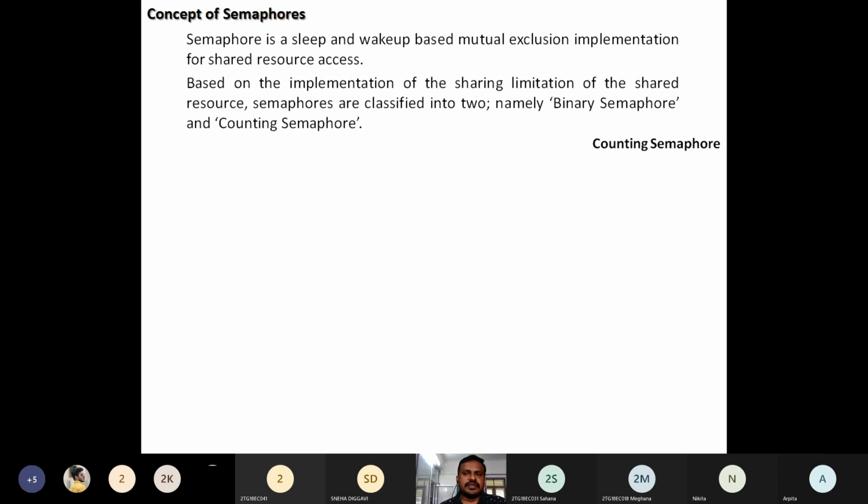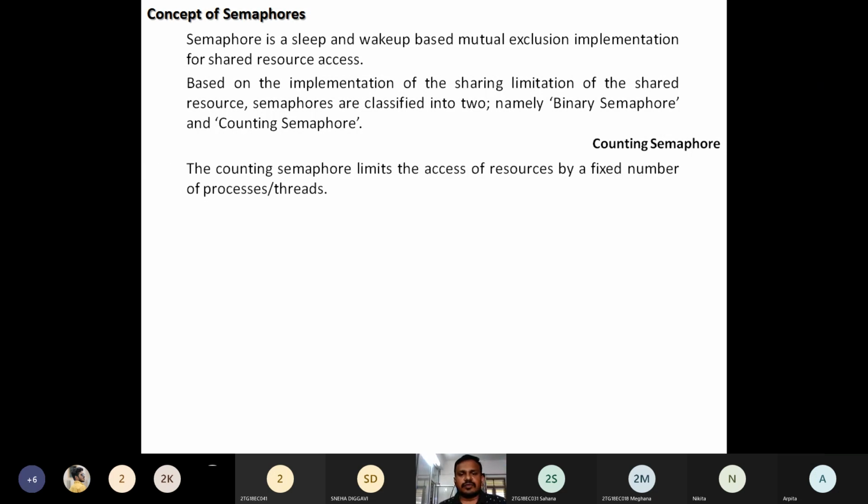By seeing a day-to-day life example, you will get the knowledge about what a semaphore is, that is, how the sharing of resources is given based on mutual exclusion. So here it is, the counting semaphore.